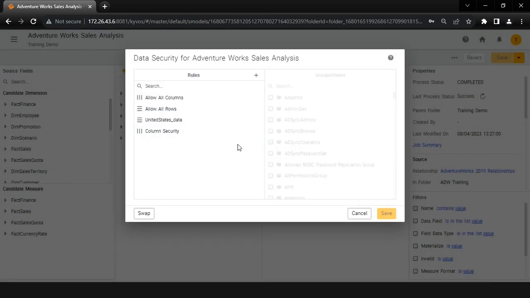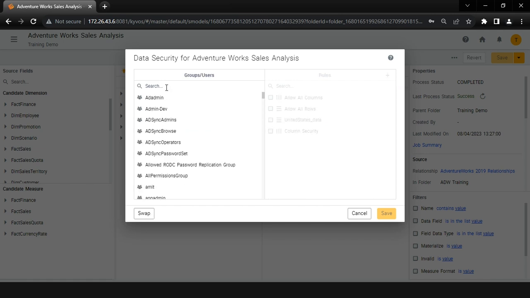We can assign these rules to a user in order to check the functionality of data security. We have created a user with the name Test Data Security. Let us assign both of these rules to the user. Click Swap to bring users on the left.